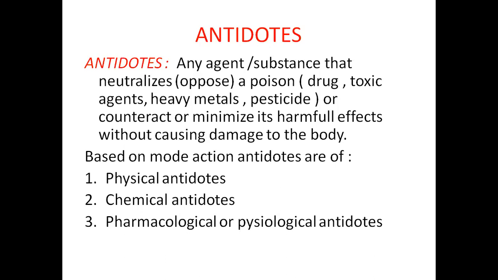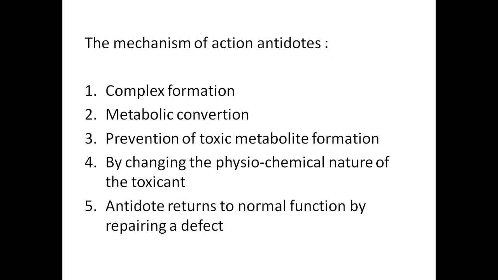Based on mode of action, antidotes are of three types: physical antidotes, chemical antidotes, pharmacological or physiological antidotes. The mechanism of action of antidotes is complex formation, metabolic conversion, prevention of toxic metabolite formation.